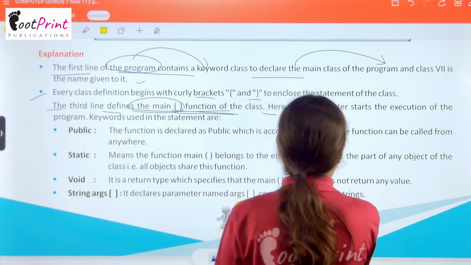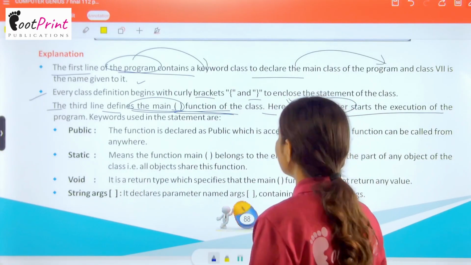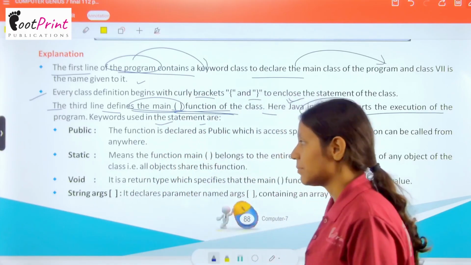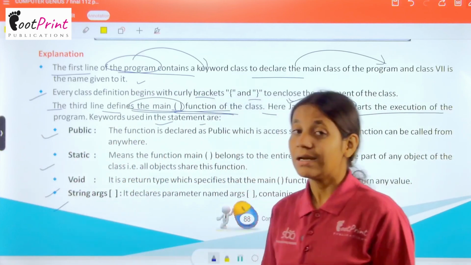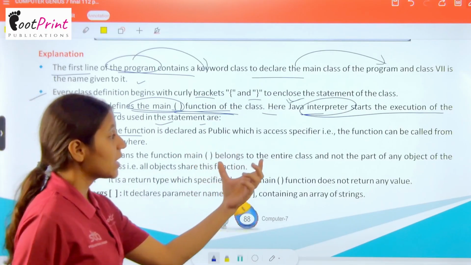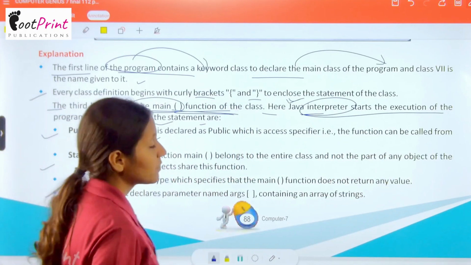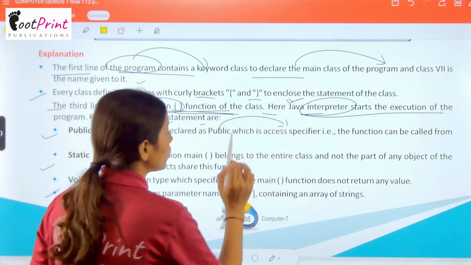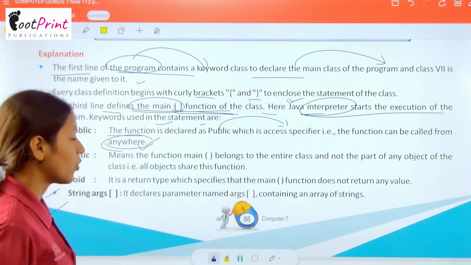After that, here Java interpreter starts the execution of the program. यहाँ से आपका जो Java interpreter है वो अपना काम start कर देगा execution का. Now keywords used in the statement are, जो हम keywords इसमें use करेंगे वो हैं public, static, void, string, args. So here public says the function is declared as public, which is an access specifier, that is the function can be called from anywhere. अब यहाँ पे पब्लिक नेम इसलिए यूज किया है इसे बताने के लिए कि ये चीज एक्सेस हो जाएगी, पब्लिक से एक्सेस हो जाएगी. ओके, कहीं से भी, anywhere, from anywhere.